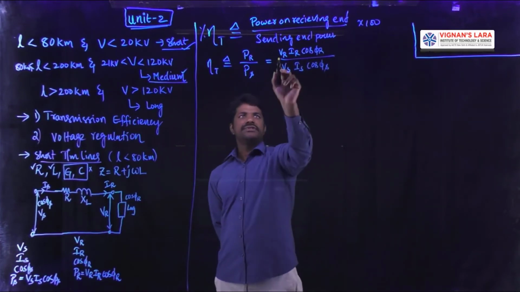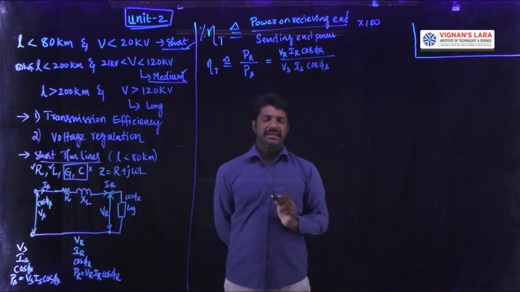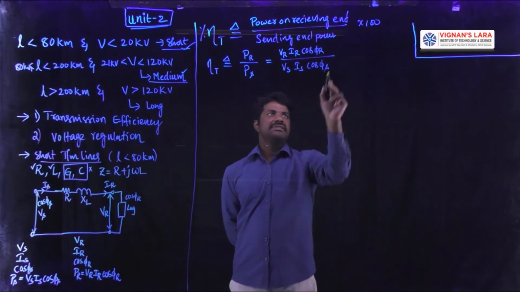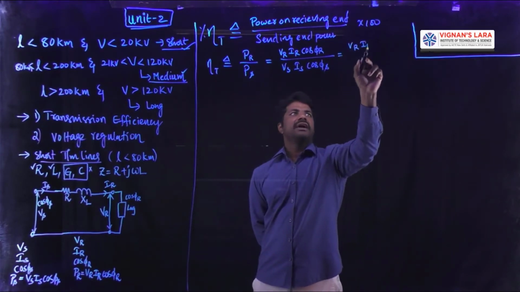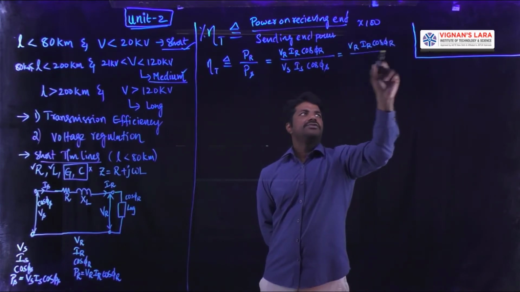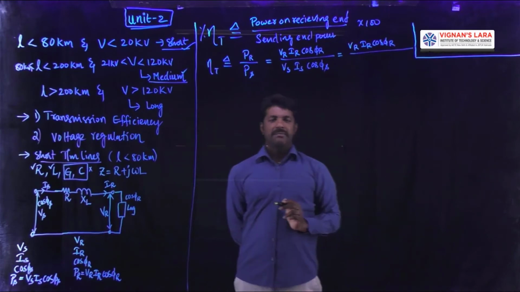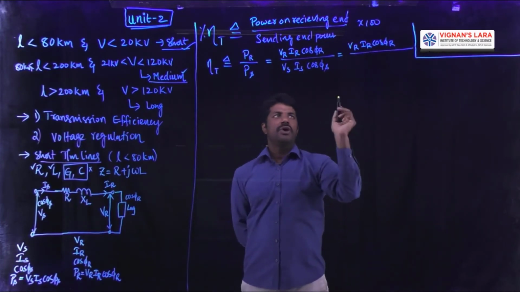So if you use this formula, then we should have these 6 quantities with our side. Then only we can find out the efficiency. In other words, we can represent the same efficiency as Vr, Ir, cos phi r, which is called the receiving end power, which will be known because of demand. Our demand, we know how much power we want.